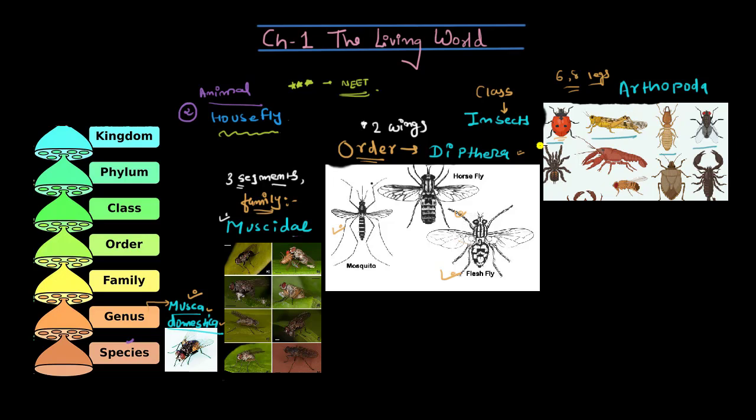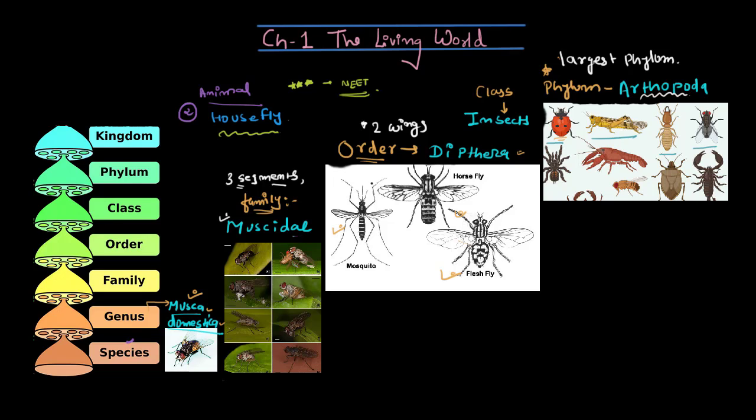All these are in one class, which is called class Insecta. And then there is the biggest phylum. Do remember this. This is the largest phylum among all the phyla, which is Arthropoda.